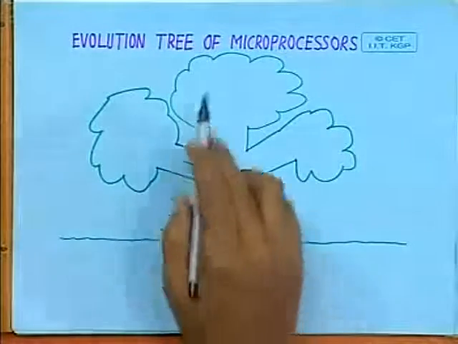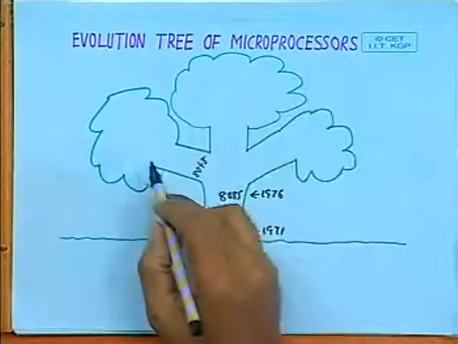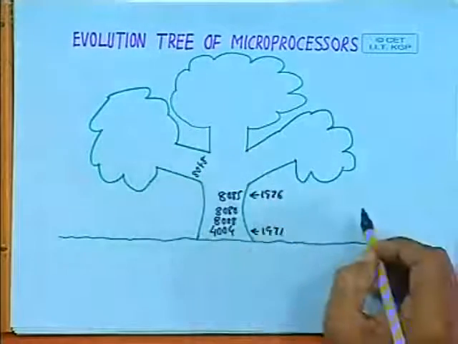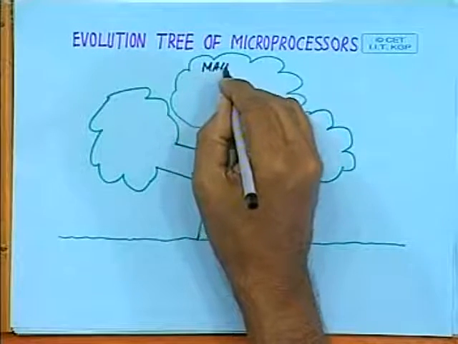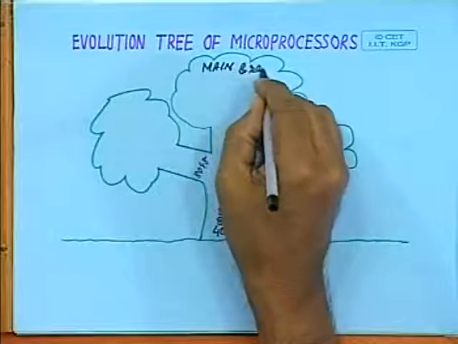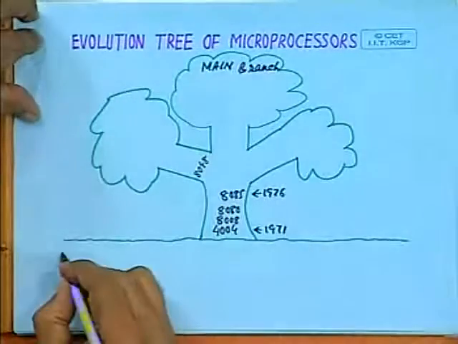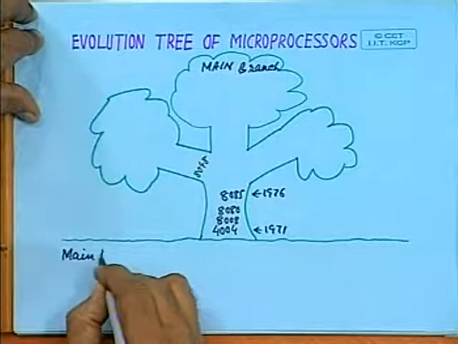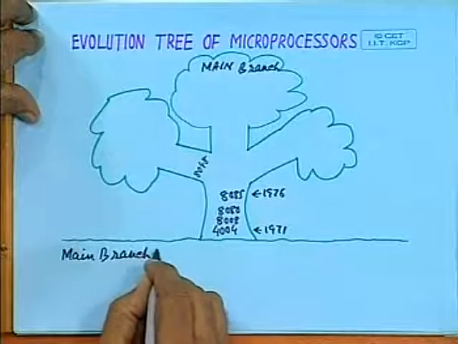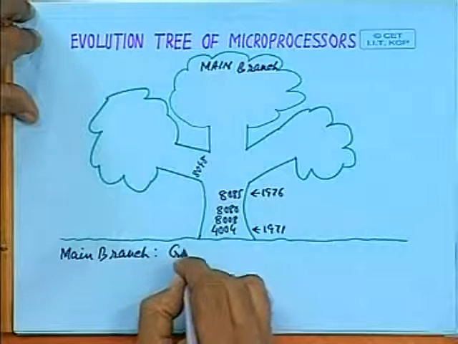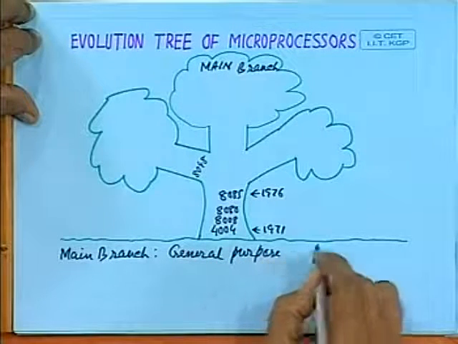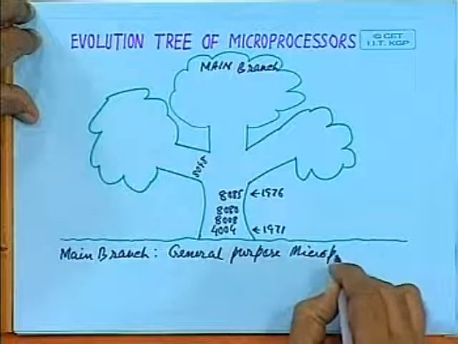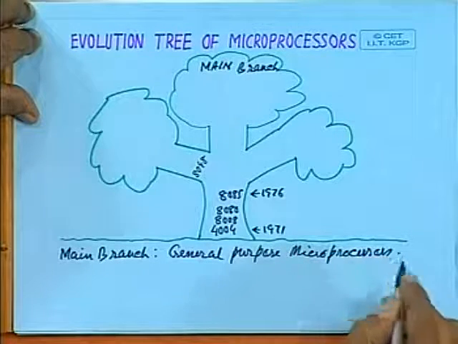And as you can see, this microprocessor tree has 3 distinct branches. The main branch essentially produced general purpose microprocessors, which are typically used for making computers.